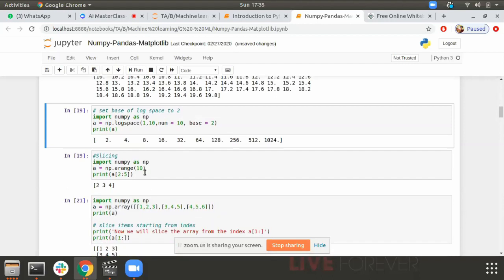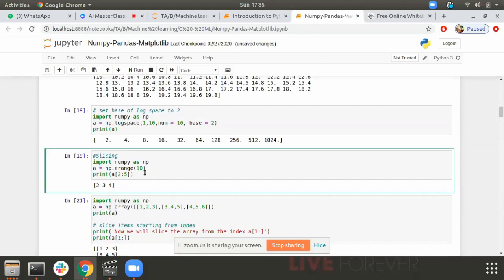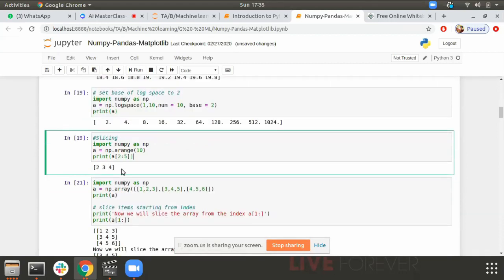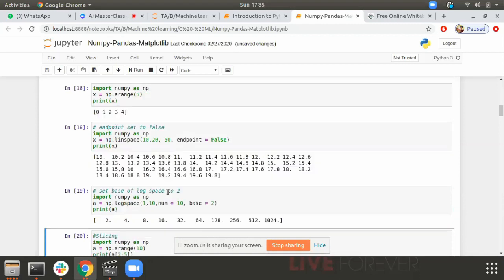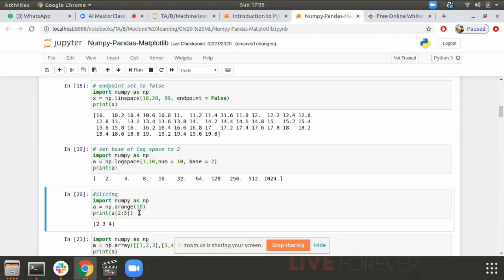The next thing is slicing. We already saw slicing and indexing in the last section. It is a similar thing, nothing different. A[2:5] will fetch me what is in A. We have an arange here. We are creating an arange of 10 here, right? And we are slicing it from 2 to 5. Let's print what A was.